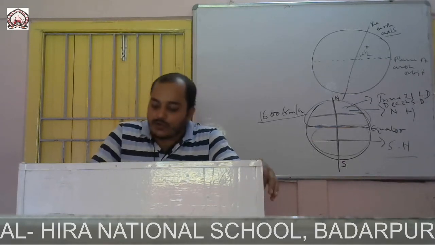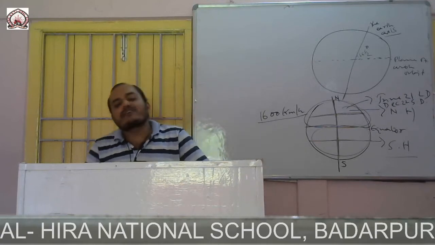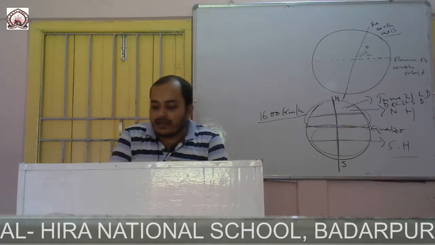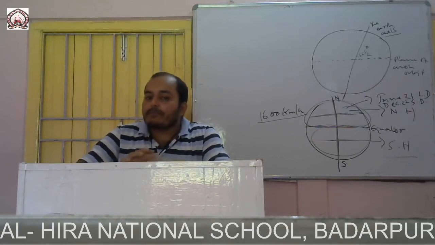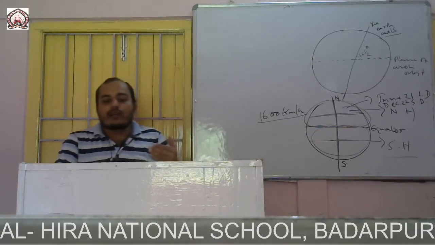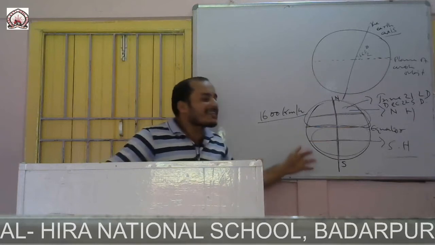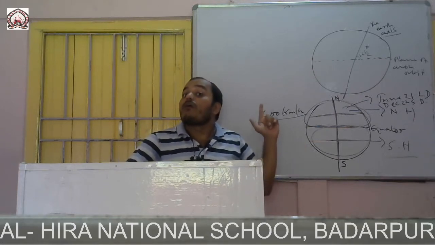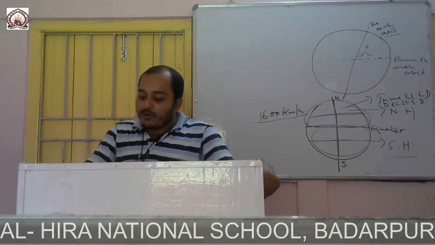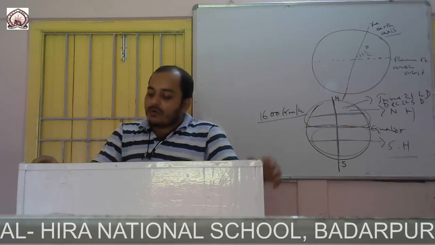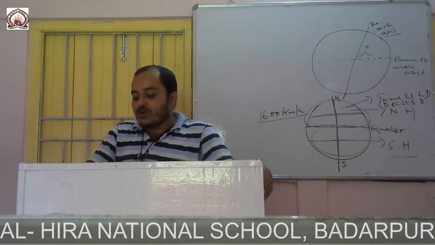Now next is revolution. The movement of the Earth around the sun is called revolution. To complete one rotation the Earth takes 24 hours, but the revolution is different.